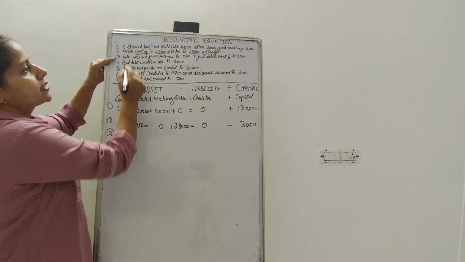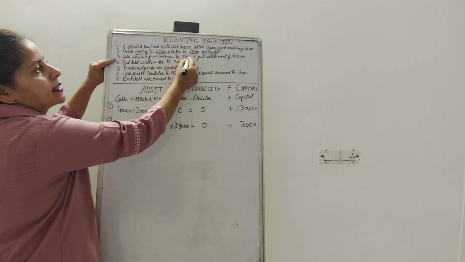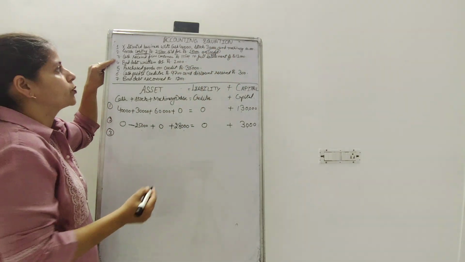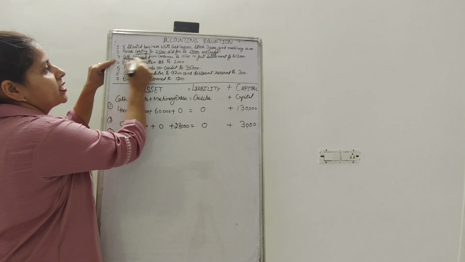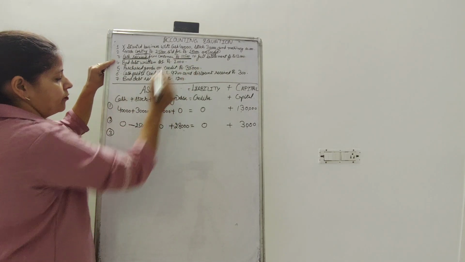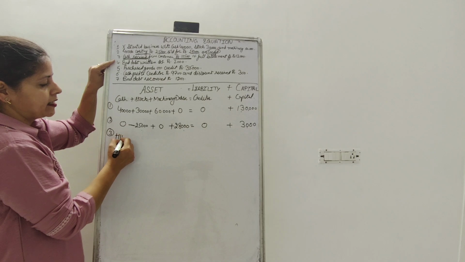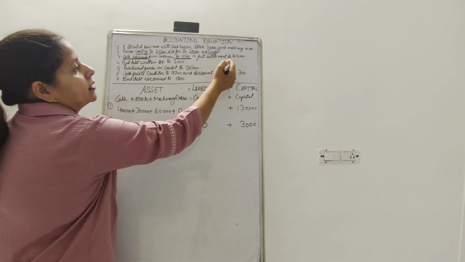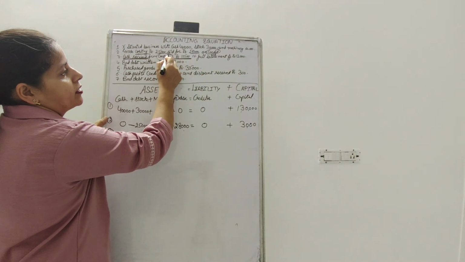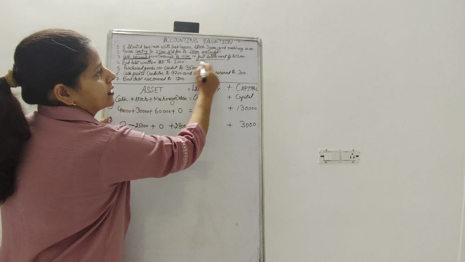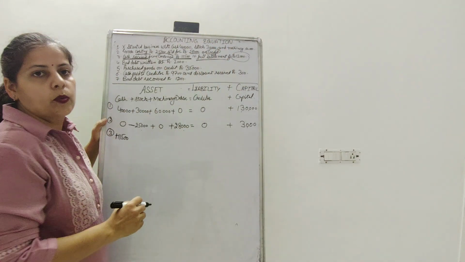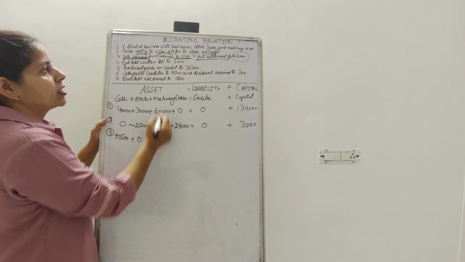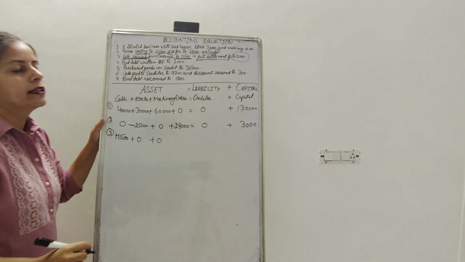Now the next point is cash received from a customer, rupees 11,500 in full settlement of rupees 12,000. So we received cash of 11,500, and cash is increasing by 11,500. Stock is not changing, machinery is not changing. The customer who was my debtor here.